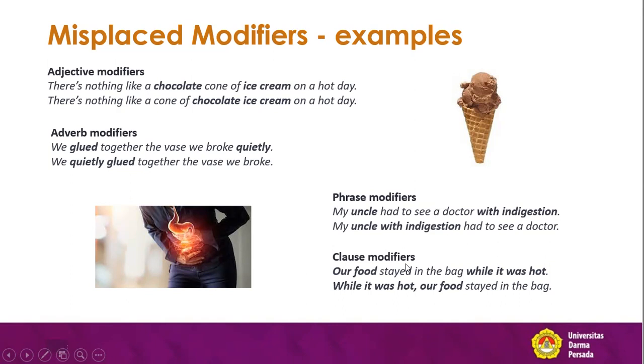Now we have clause modifiers. Our food stayed in the bag while it was hot. Here we have while it was hot, that is a modifier in the form of a clause. The position is after the bag, so that means the bag is hot. Are we talking about the bag while it was hot? No, actually we are talking about hot referring to the food. So we changed the sentence.